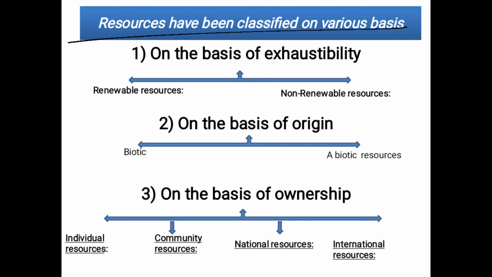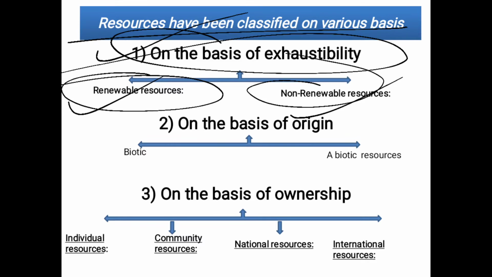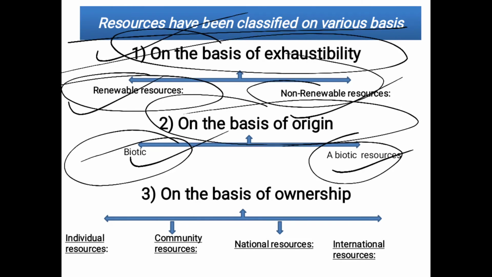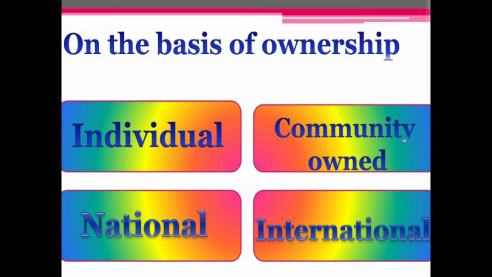Okay, resources are classified on various bases. On the first basis, exhaustibility, the resources are divided into two, renewable and non-renewable. On the basis of origin, these are divided into biotic and abiotic. On the basis of ownership, they are divided into four parts: individual, community, national and international.